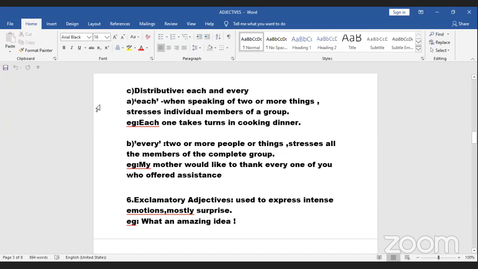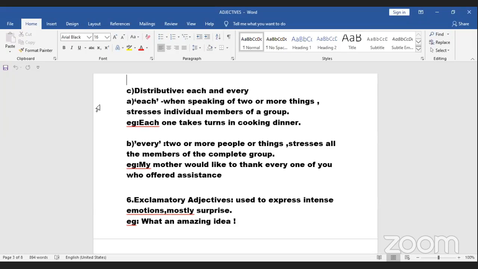Of course, distributive, each and every. Now what is the small difference? See, if you Google the synonym of each, or the synonym of every, each and every will come. Synonym of each is every and synonym of every is each. That will come. But there lies a small difference when you use it in different sentences.